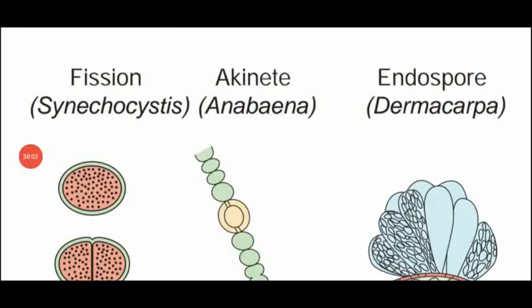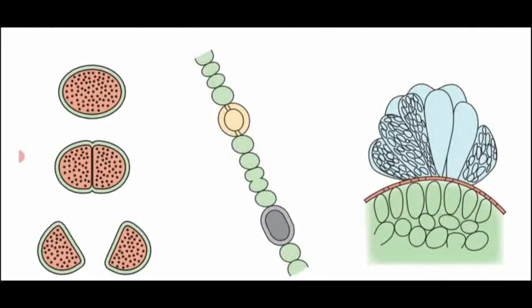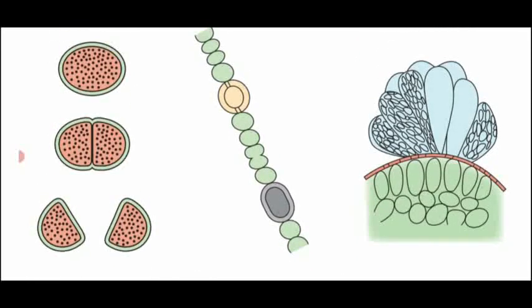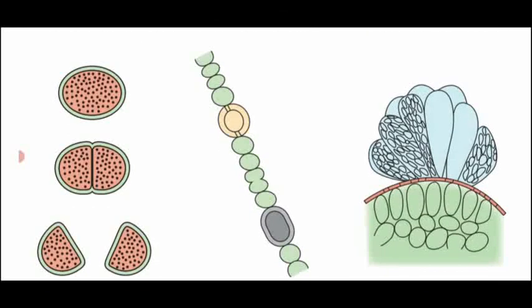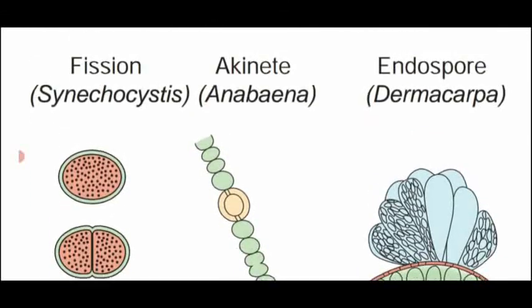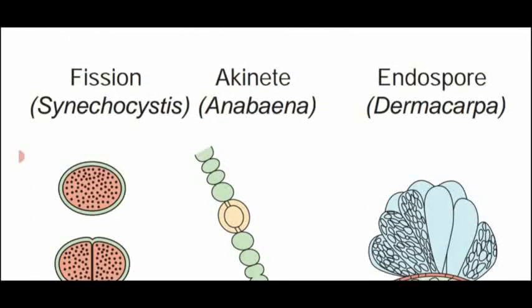Dear students, these are all the different modes of reproductive structure which are produced in the blue-green algae. First one, fission. See the first diagram. A single bacterial cell divides into 2 equal halves, followed by the middle partition dividing into 2. That is said to be fission in Cyanocystis. Second one, akinete. Some of the filament region becomes larger in size and stores all the food material and is modified into akinete. That is said to be Anabaena.